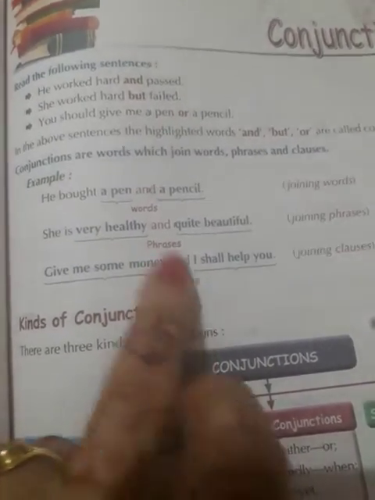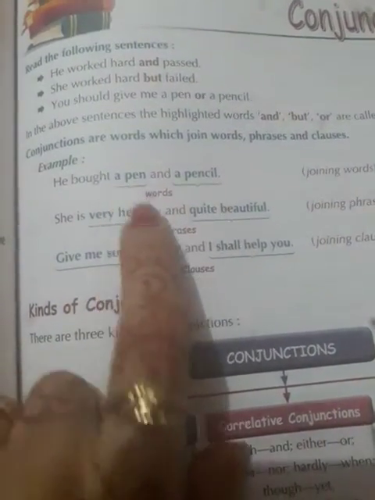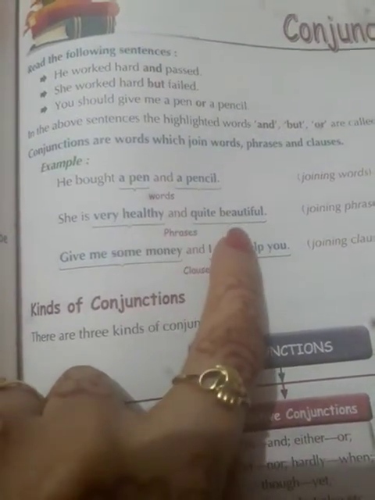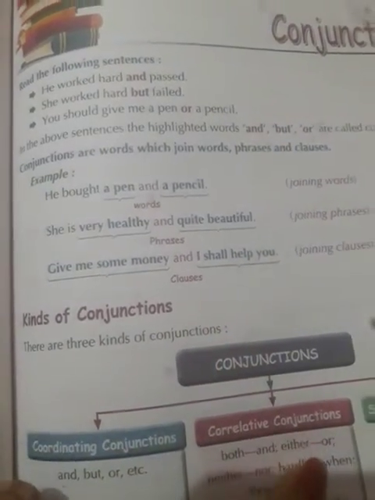Okay, dear students, so what are conjunctions? Conjunctions are words which join words, phrases and clauses. I hope you understood.